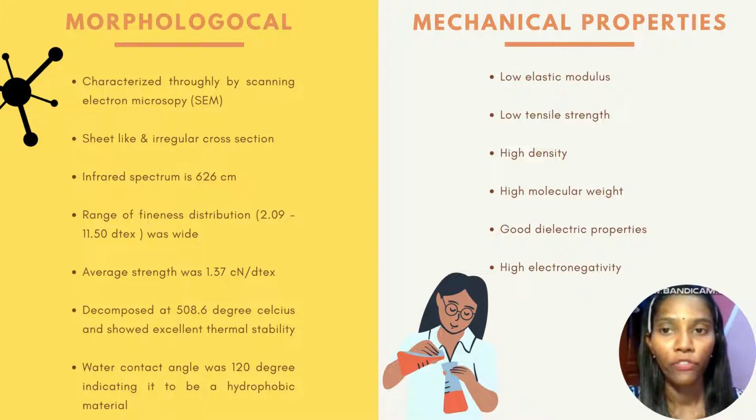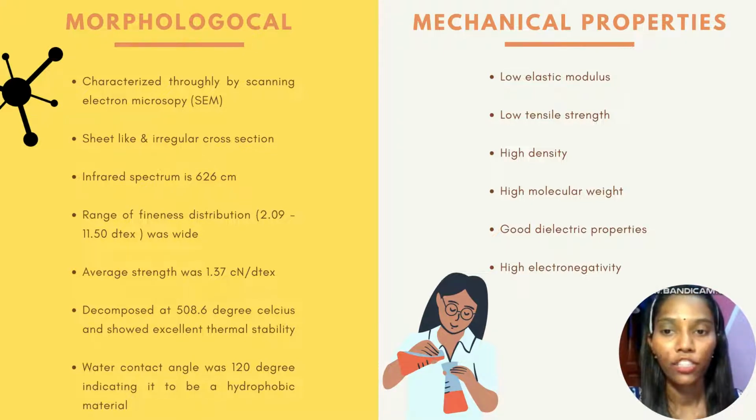Continuing with the morphological properties of the vascular graft, it is characterized through scanning electron microscopy, SEM. It has a sheet-like and irregular cross-section, and it has an infrared spectrum of 626 cm.